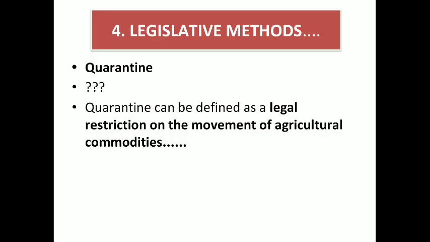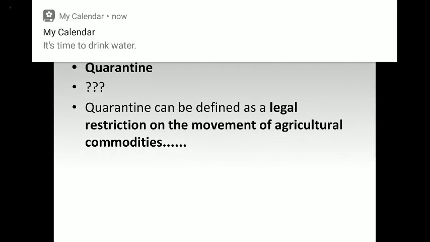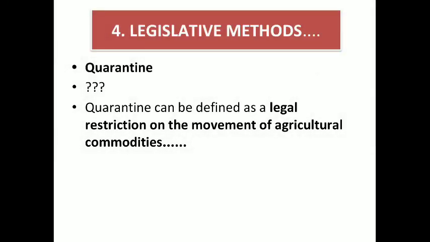First one, legislative methods. In that, quarantine. Quarantine is derived from the Italian word quaranta, meaning a period of 40 days. So what is quarantine? It is a legal restriction on the movement of agricultural commodities so as to exclude the entry and spread and establishment of a new disease into a new area.